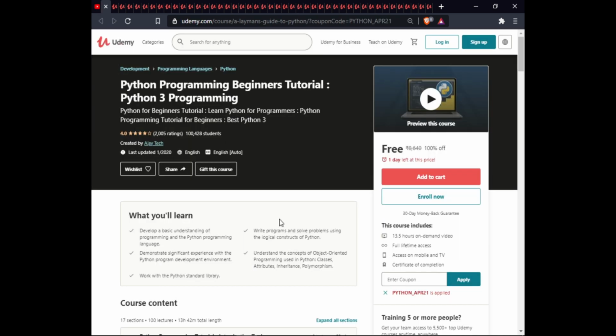The first course is Python Programming Beginners Tutorial, Python 3 Programming. In this course, you will develop a basic understanding of programming and the Python programming language, write programs and solve problems using logical constructs of Python, demonstrate significant experience with the Python program development environment, understand the concept of OOP in Python, classes, attributes, inheritance, polymorphism, and work with the Python standard library. This course is 13.5 hours, with full lifetime access, excellent warranty, and certification of completion.